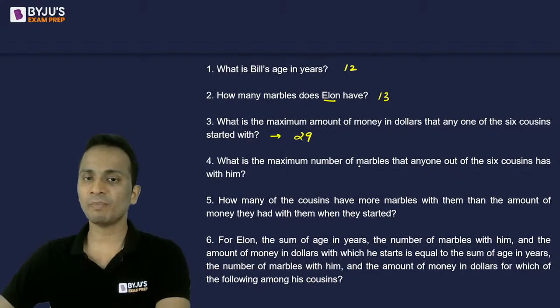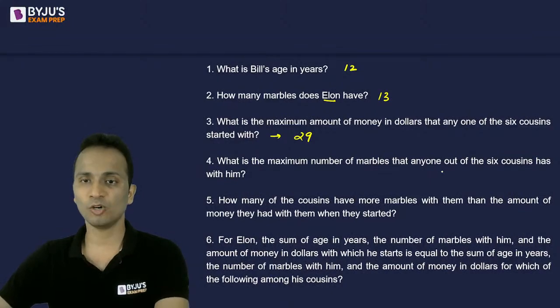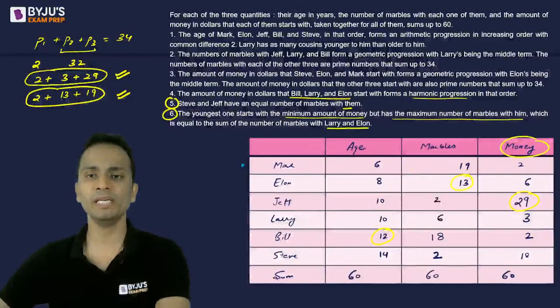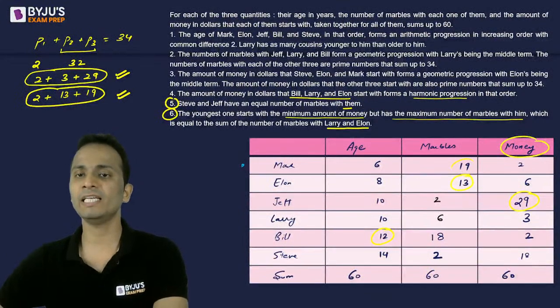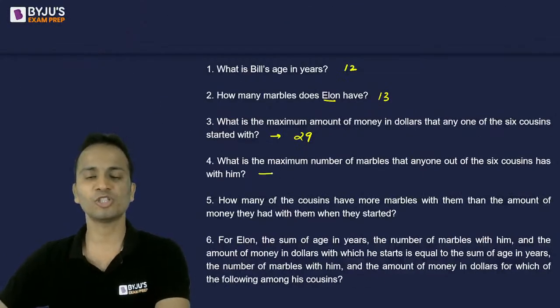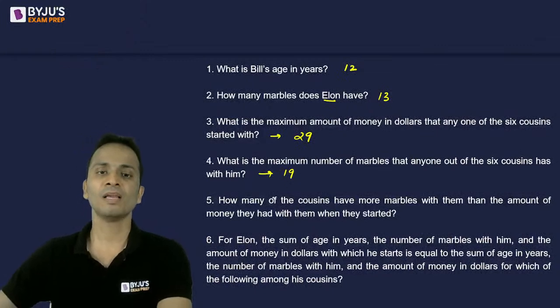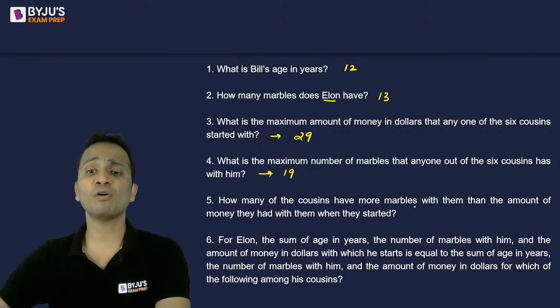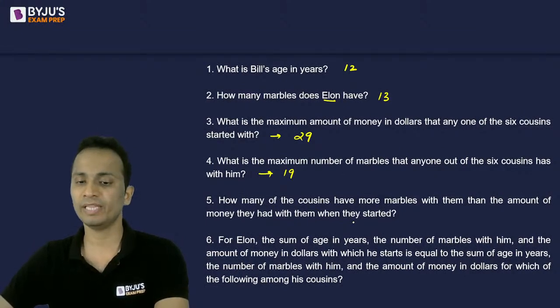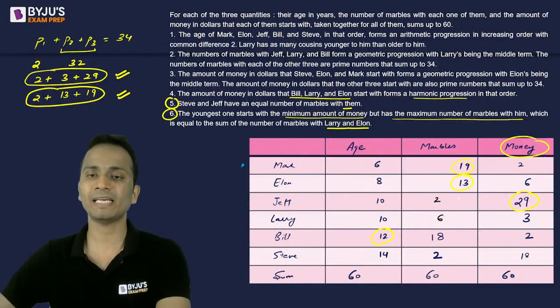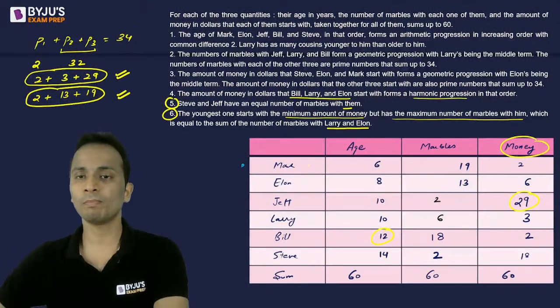What is the maximum number of marbles that anyone out of these can start with? Marbles wise, what is the highest? 19. So the answer to this question is 19. How many of the cousins have more marbles with them than the amount of money they had with them? So marbles should be more, money should be less. This is true for Mark. Mark has 19 marbles, money is 2.